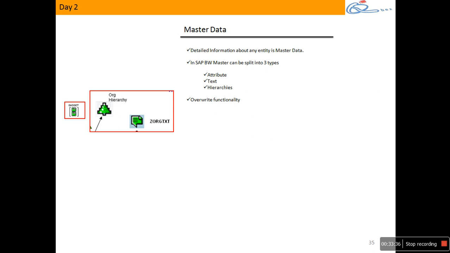Like in BO, what do you have? Navigational paths. Same thing, we have something called hierarchies in BW. This is much more stable than what we have in BO. Here we will have different types of hierarchies. Clear on this? So when you want proper attribute data, you use the attribute table; descriptions go into the text table; and tree-like structured or parent-child data we push into hierarchies. This is how we have 3 types of master data maintained in BW.